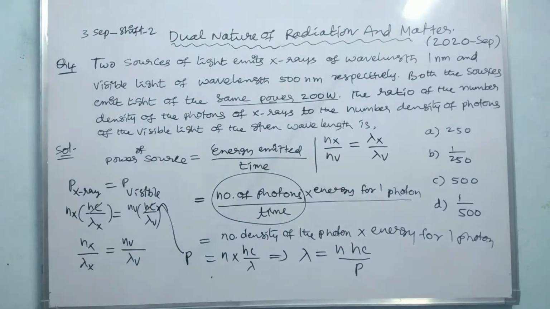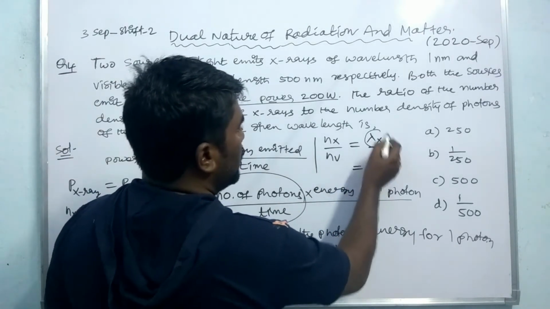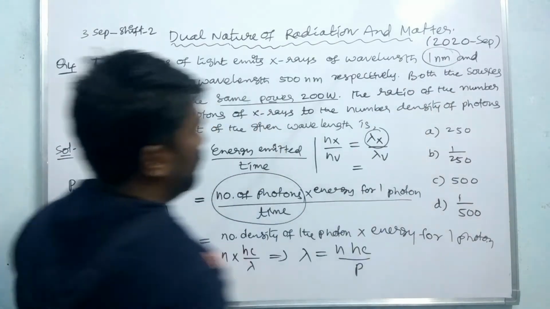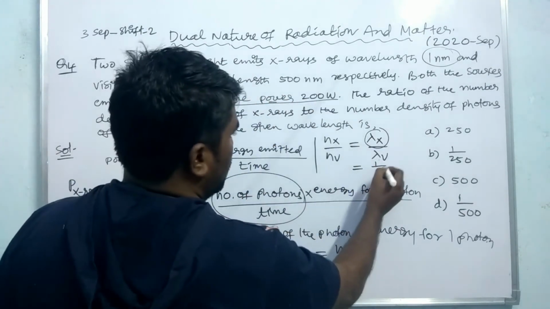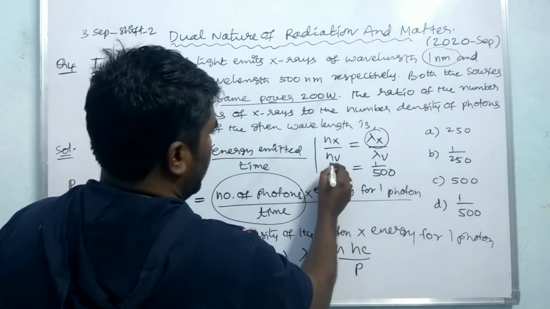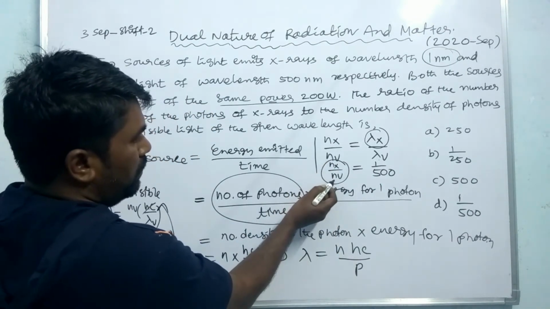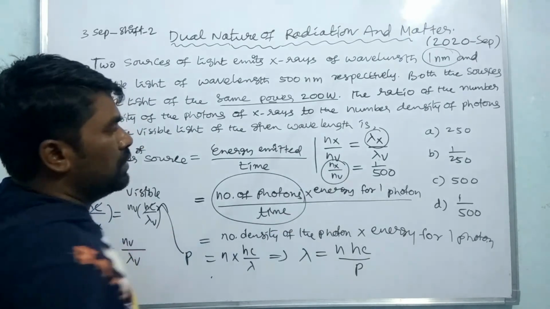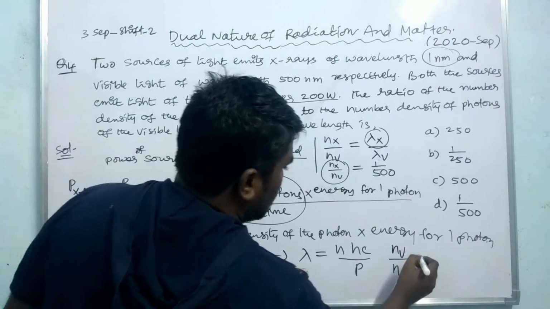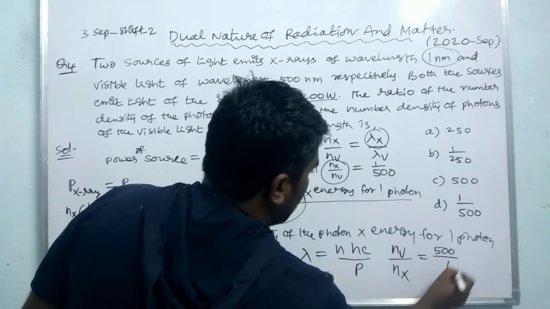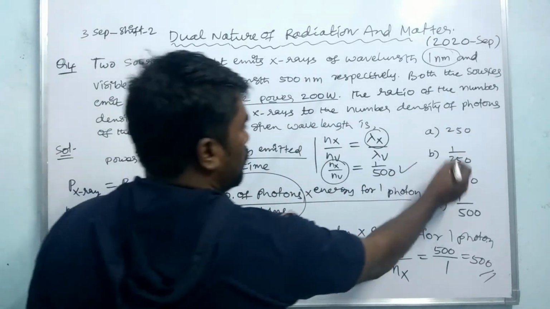Therefore, it is equal to the wavelength of the X-rays, which they gave us as 1 nm, and the wavelength of the visible light, which is 500 nm. That is 1 by 500, where nx by nv is the ratio of the number density of the X-rays to the number density of the visible light. If it is the number density of the visible light to the number density of the X-rays, it is 500 by 1, that is 500. This is the 1 by 500.